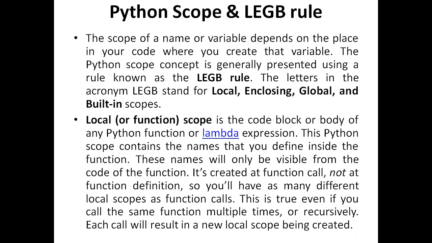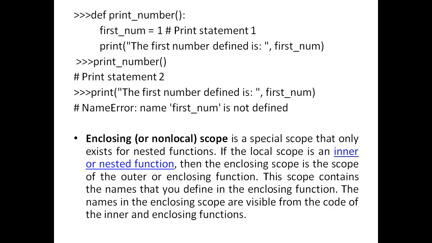If you come out of the function, it doesn't work. Just now we saw the example of x. We defined x within the function, so once you come out of the function, if you want to use that x, it says name error, x is not defined. That is local scope. Here we have one example. def print number.